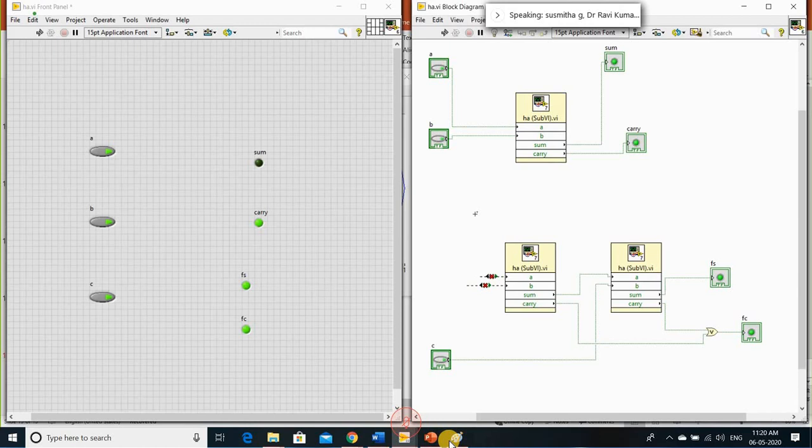You can run the sub circuit, sir. Only the sub part, because you have two separate indicators. Can you run separately without disturbing the other circuit? You want to say that I can use separate inputs for this half adder and full adder.